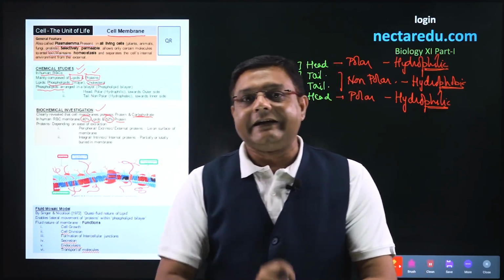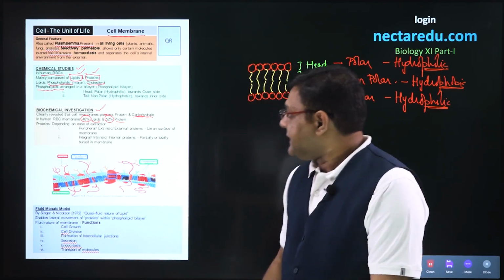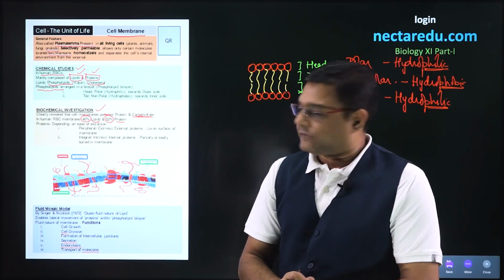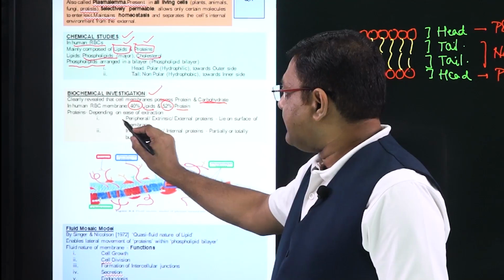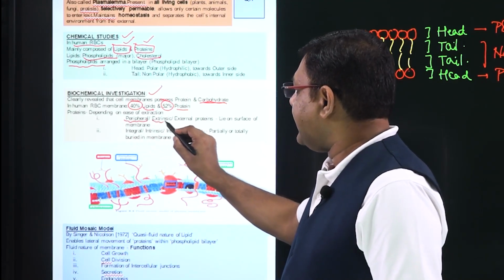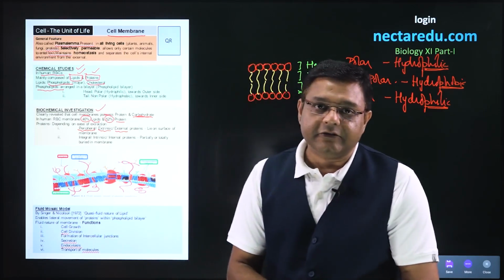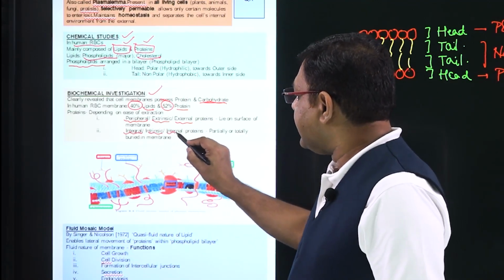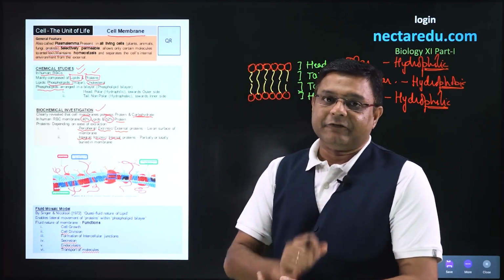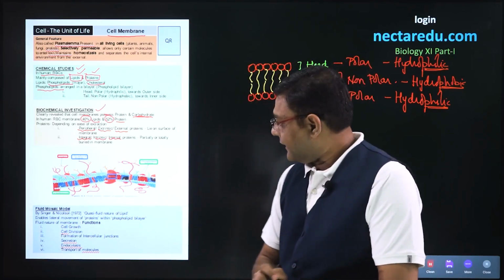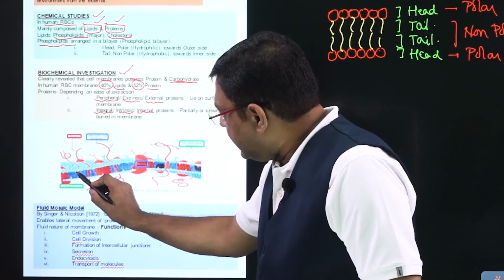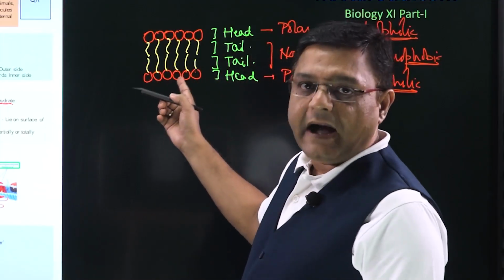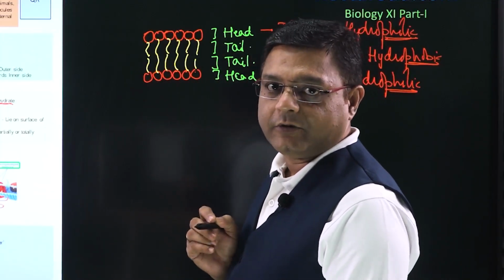After it, some details about proteins were also found. The classification of proteins was based on the ease of extraction. So, the first type of proteins were called peripheral, extrinsic or external proteins, and the second type of proteins were called integral, intrinsic or internal proteins. The difference we can see in this particular diagram. In this diagram, these light blue and dark blue parts are the phospholipid bilayer which we had seen in the earlier diagram.